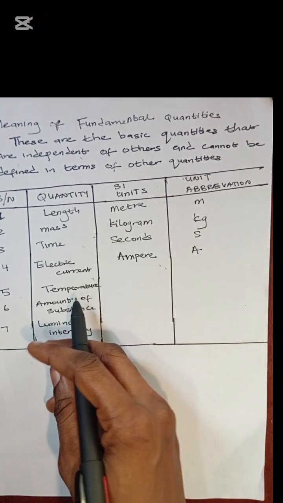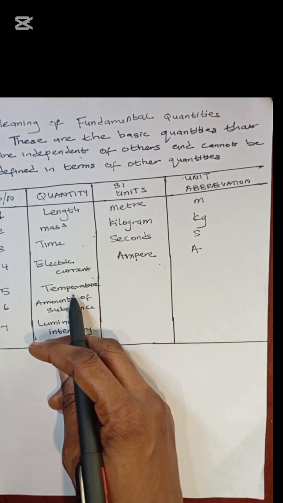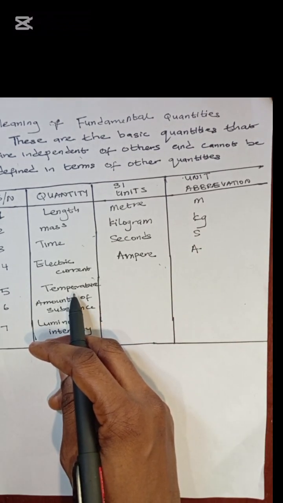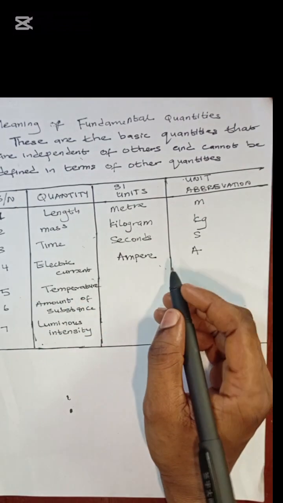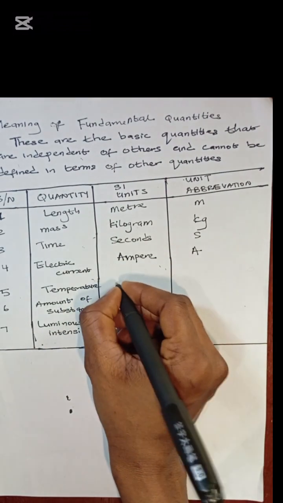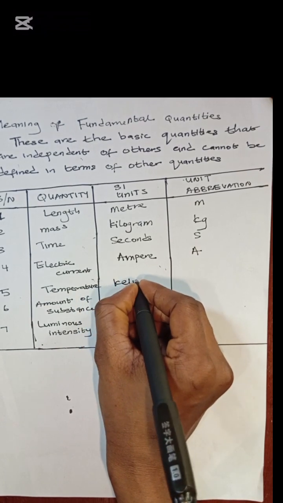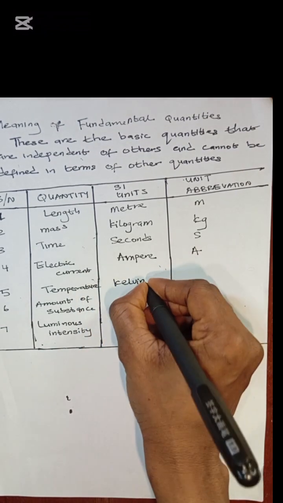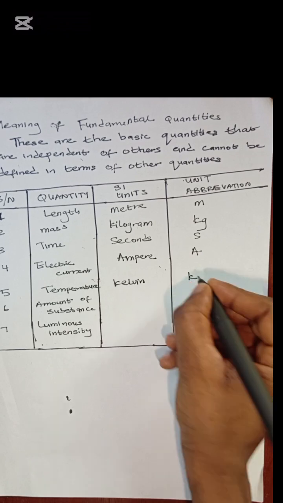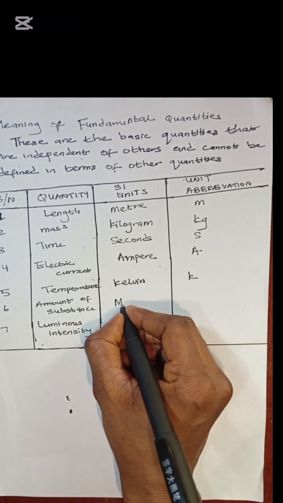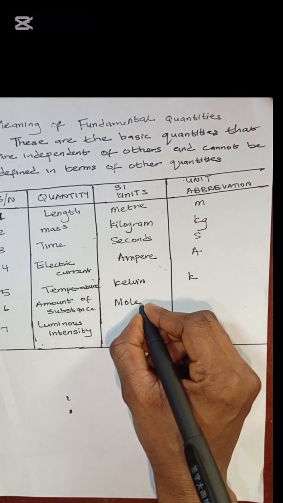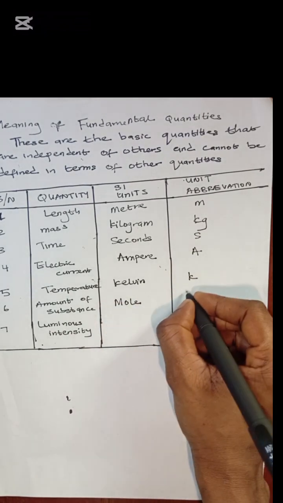We also have temperature. Temperature is measured in Kelvin, and the short form for Kelvin is K. We also have amount of substance, which is mole. The short form of mole is mol.